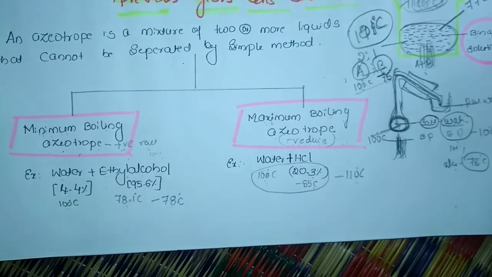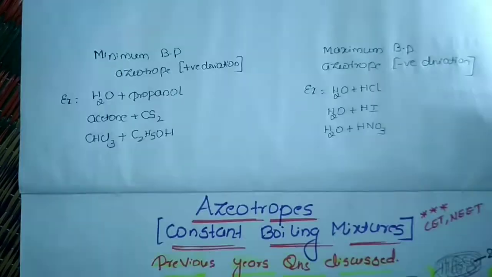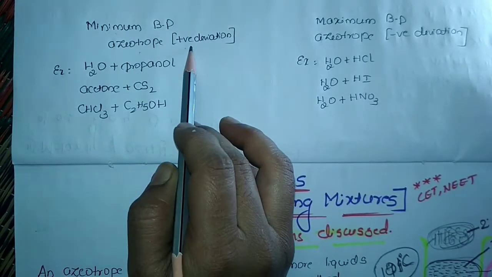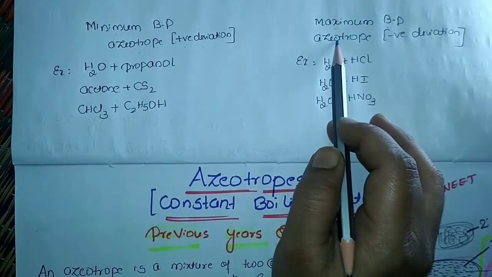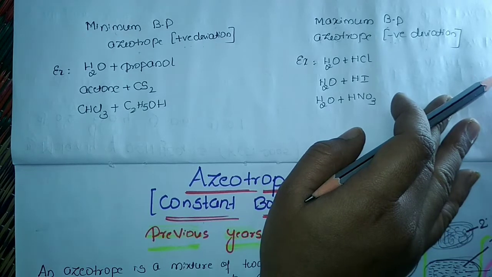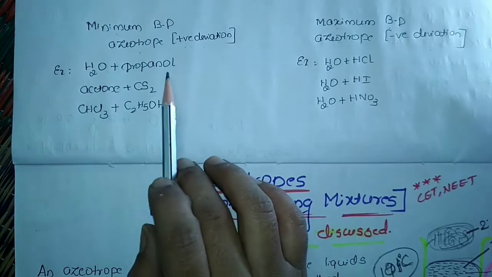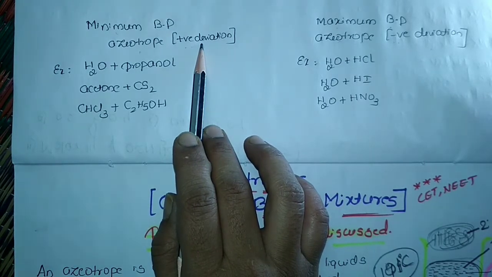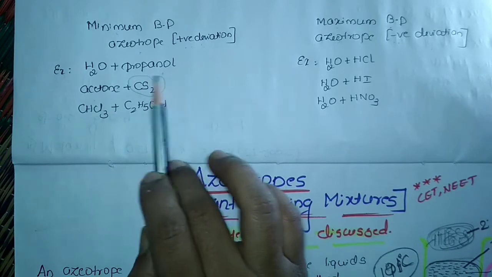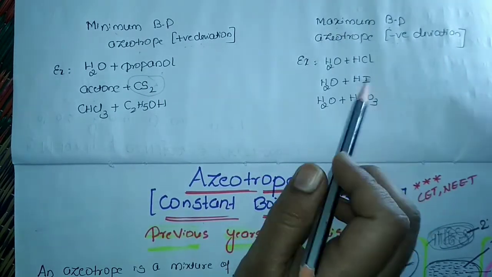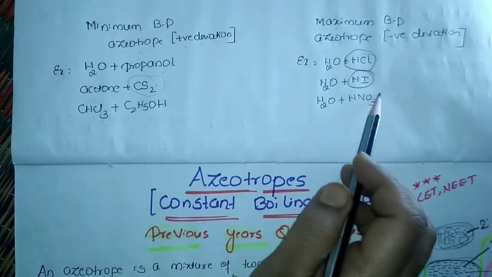Here I have written some examples. You can just go through those examples. Okay. So these are examples for the minimum boiling point azeotrope, also called positive deviation, and maximum boiling point azeotrope is nothing but a negative deviation from Raoult's law. I hope you understood, and even the way of remembering, as I have already explained: positive deviation of a non-ideal solution means definitely we're going to get alcohol and acetone, and CS2 will be a different one. Okay, when it comes to maximum or negative deviation, definitely we're going to have an acid.